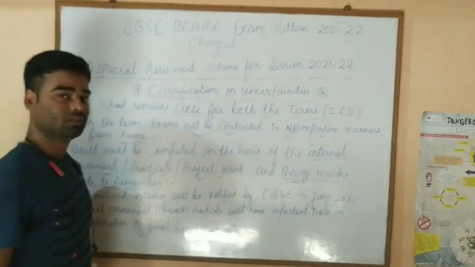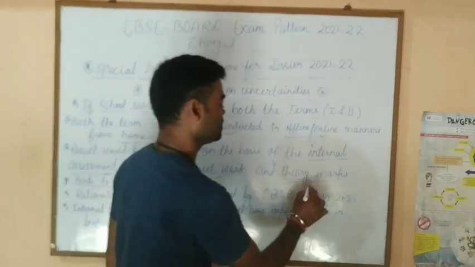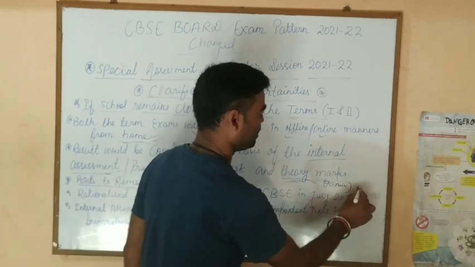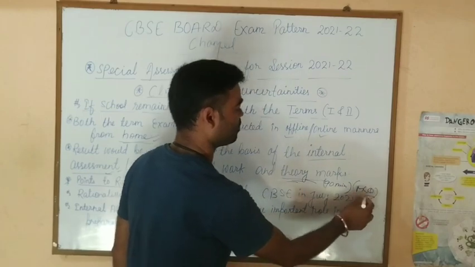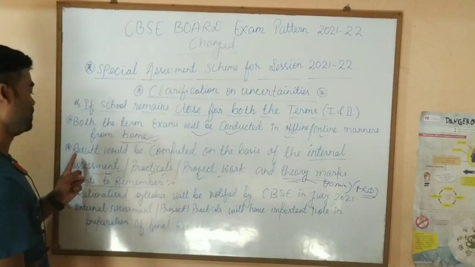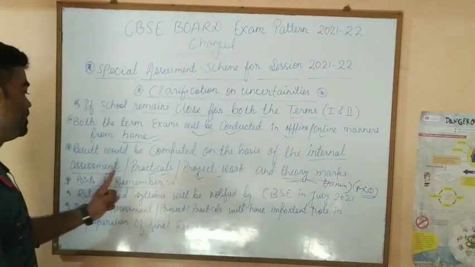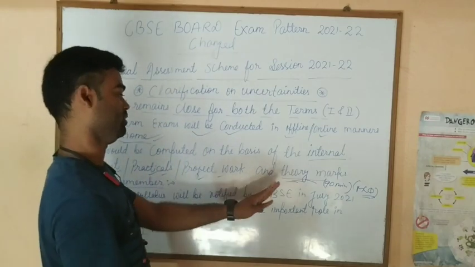Here, what are theory marks? The theory marks are the marks which you get from the 90 minutes MCQ format exam.